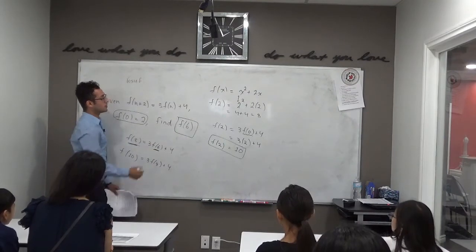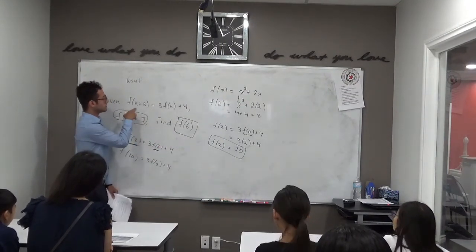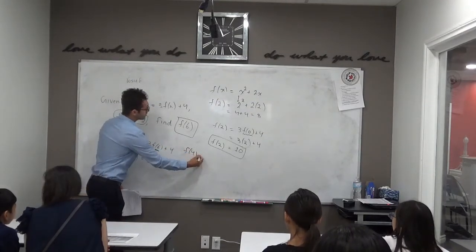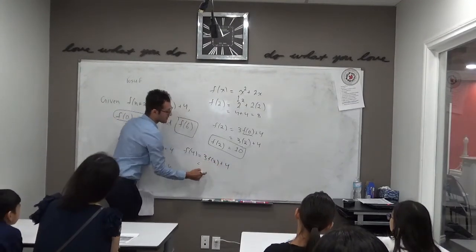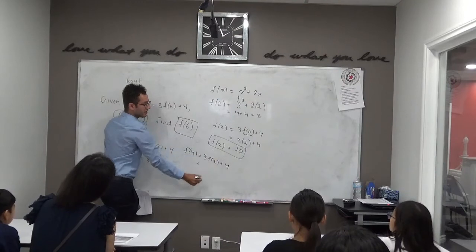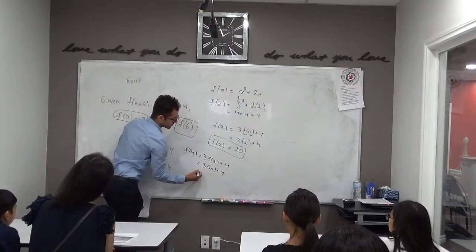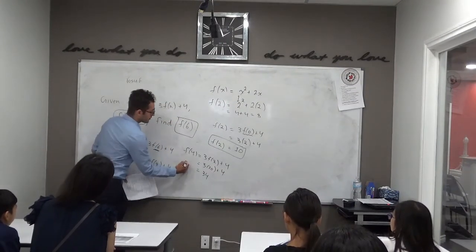Yeah. So f of 2 is now the thing we want to input, so let's put n as 2. 2 plus 2 should give us our 4. So now f of 4 should equal 3 f of 2 plus 4. Again, we know this because we just figured it out. So it should be 3 times 10 plus 4, which is 34. Right? So f of 4 is 34.